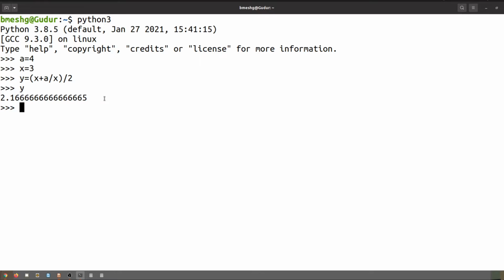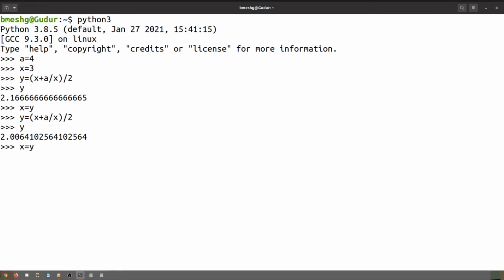Now what we do, we'll assign the new estimate to x, meaning now we'll make x is equal to y, and once again we'll calculate it and print y. So this method we can continue.